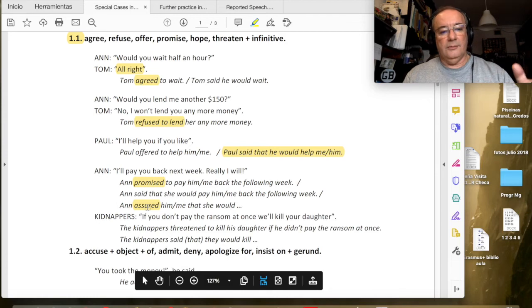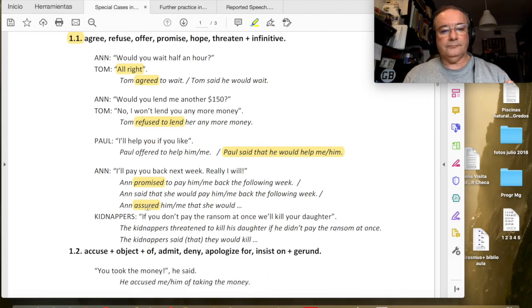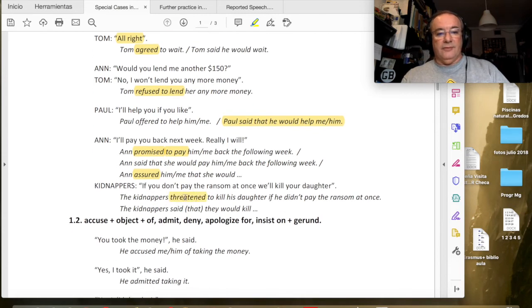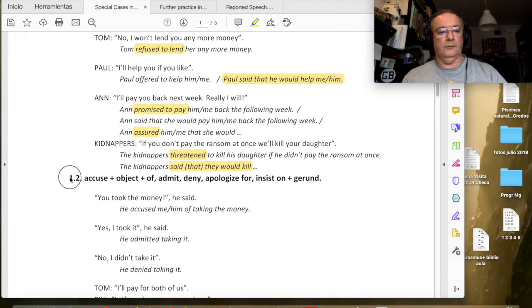Promise is one of the verbs that can also use the infinitive. Kidnapper threatened. Threaten means amenazar. Threaten to kill. Amenazaron con matar. But also this would be possible, right? Then we have another block, 1.2.